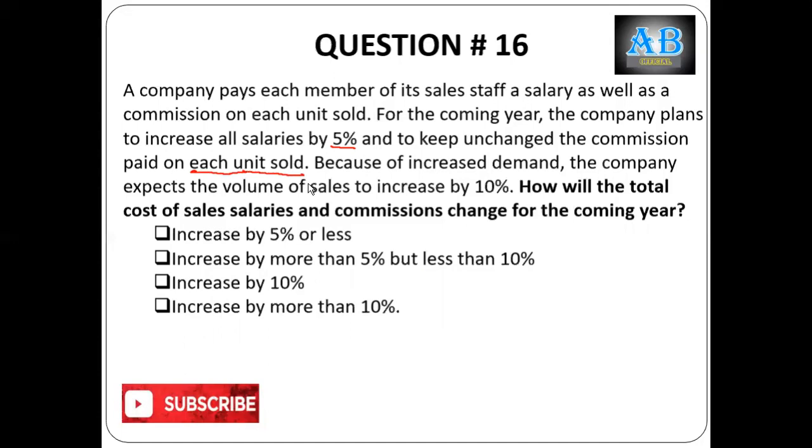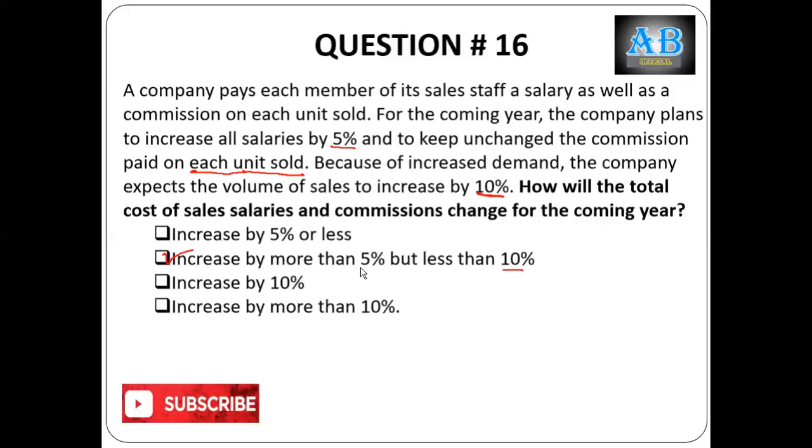Commission per unit will not change, but total salary cost, which is fixed, will move up by 5%. Because of increased demand, the company expects the volume of sales to increase by 10%. So how will the total cost of sales, salaries and commissions change for the coming year? Its answer is increase by more than 5%, but less than 10%.